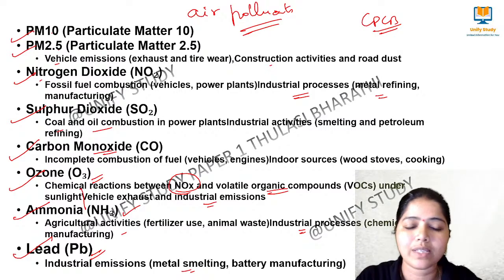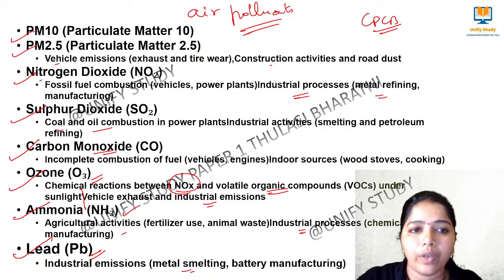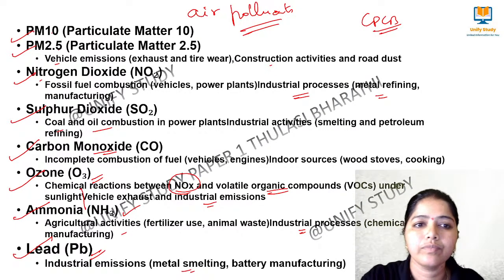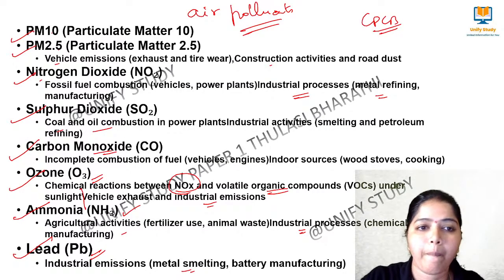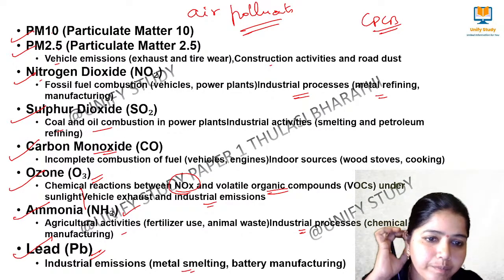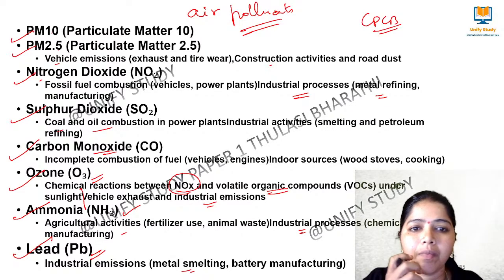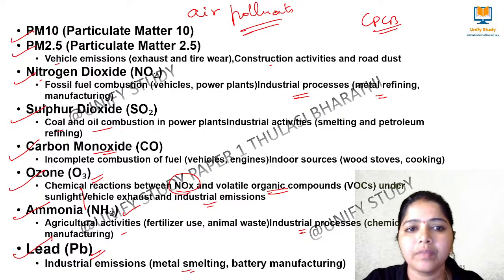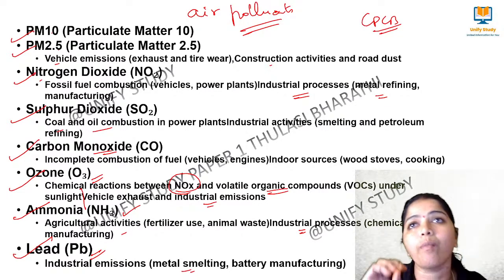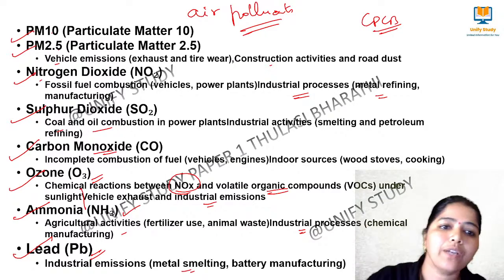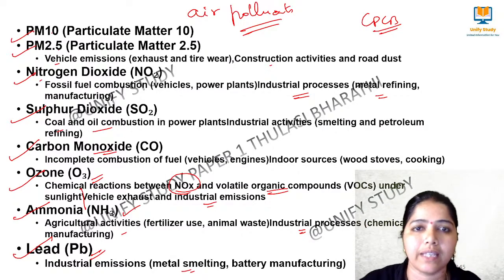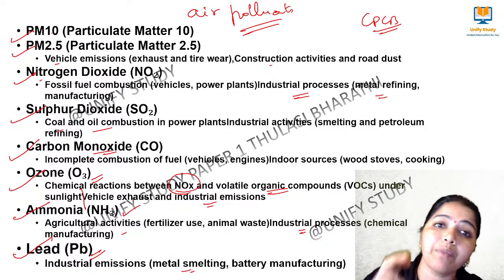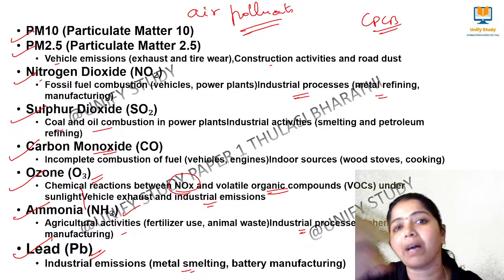Am I clear? You understand? See, whenever lead is in the form of very fine powder, hazardous things can happen, because it is a very heavy metal compared to other metals.